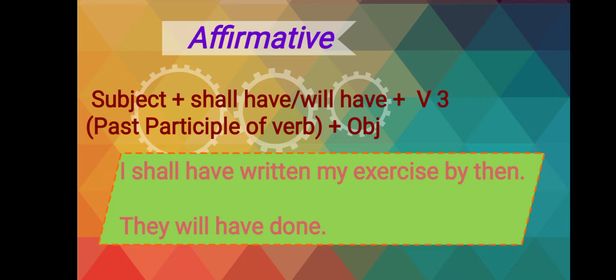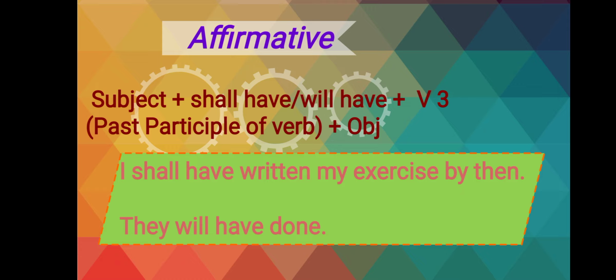In an affirmative sentence, first we write the subject, then shall or will according to the subject, then have, then the third form of the verb, which is also called the past participle form of the verb. That means if eat, then ate is the past form, and eaten is the past participle form of the verb. You have to learn the list. And then the object.